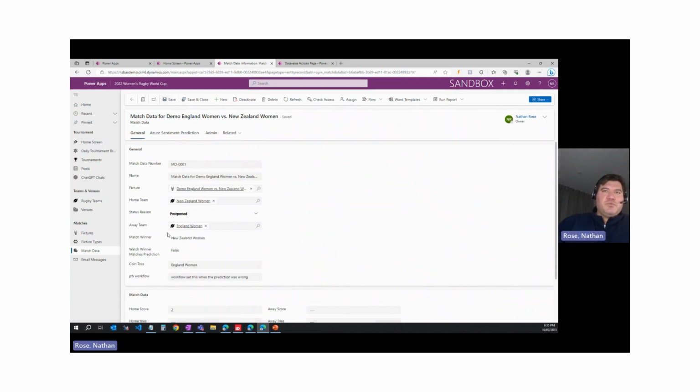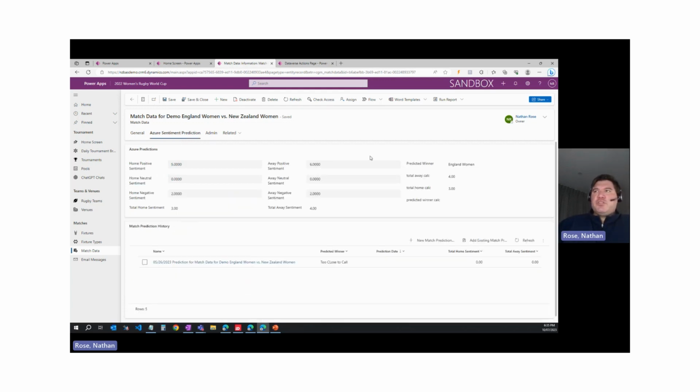And you can see that once we change the status reason from result to something else, the coin toss will work again. So that's how I'm simulating a coin toss in my app to work out if the predictions that are coming from Azure are statistically significant, to determine, are we on to something here or are we just wasting our time for the Men's World Cup that's going to be played later this year.